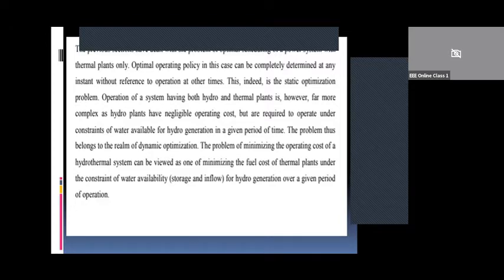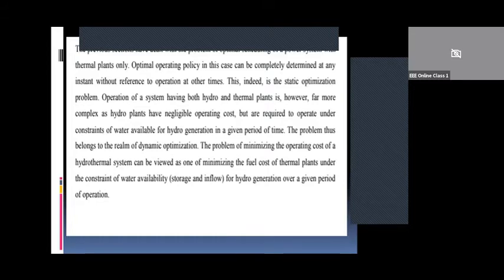Hydropower plants have negligible operating cost. The initial cost of a hydropower plant is more compared to a thermal power plant. You know that in hydropower plants, civil engineering work is required. The dam has to be constructed and water has to be stored in the reservoir. So the initial cost is very high. Once we make the initial investment, the operating or running costs are very low when compared to a thermal power plant. So when we have both thermal and hydro power plants, the problem is complex because we have